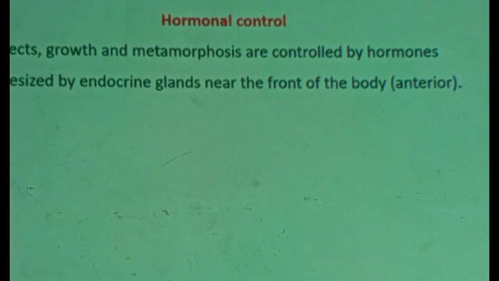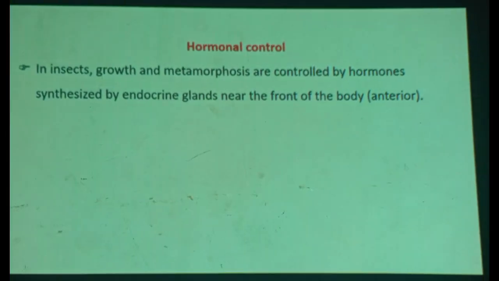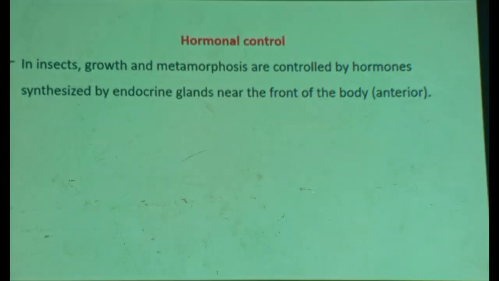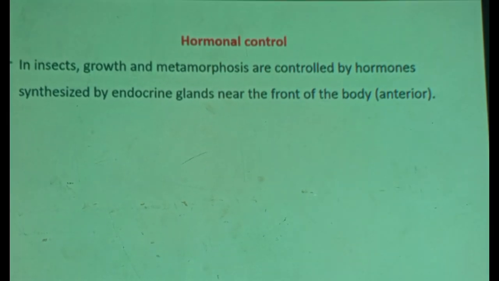The other is the last part. Of course, this is not also included in the text. You have to know, as part of reproduction of insects, they should have included this. While a student is discussing metamorphosis, changing form, transformation, they should know how this change occurs physiologically and biochemically, what controls this transformation from egg to larva, from larva to pupa, from pupa to adult, or from one nymph form to the other nymph form.